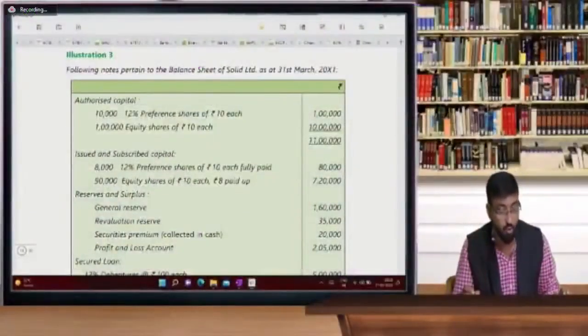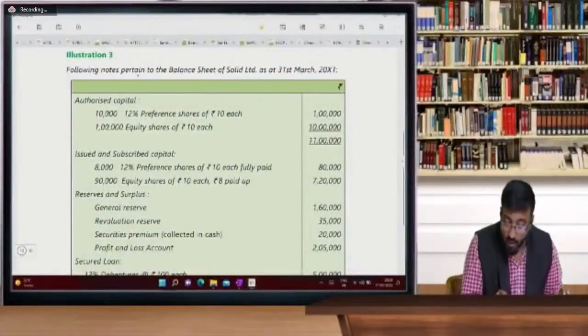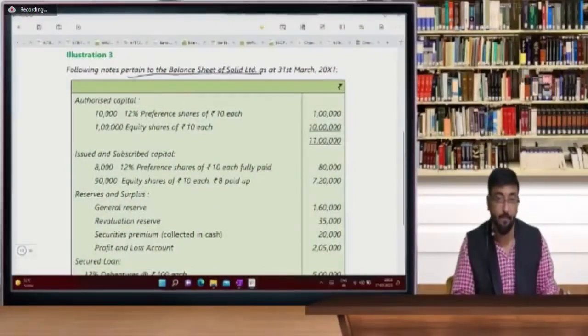This question that I want to just disclose. The following notes pertain to the balance sheet of Solid Limited.